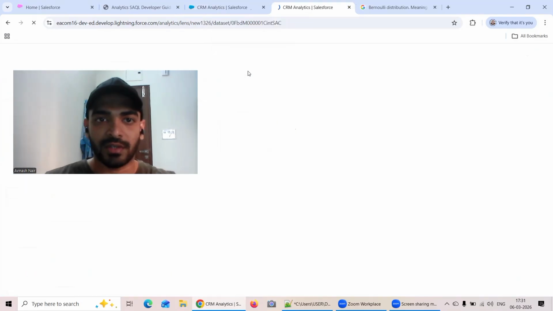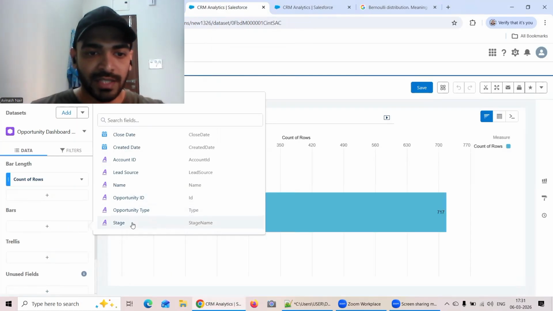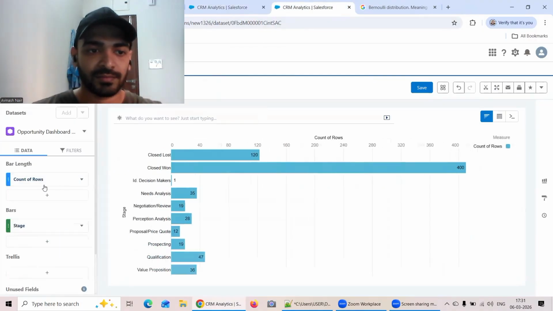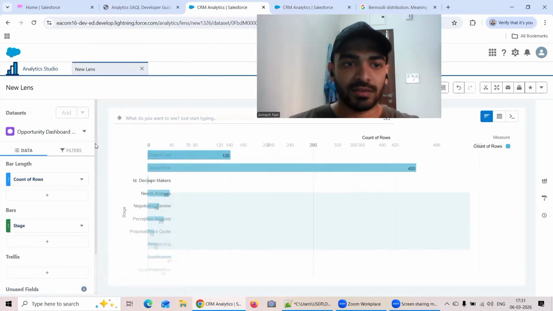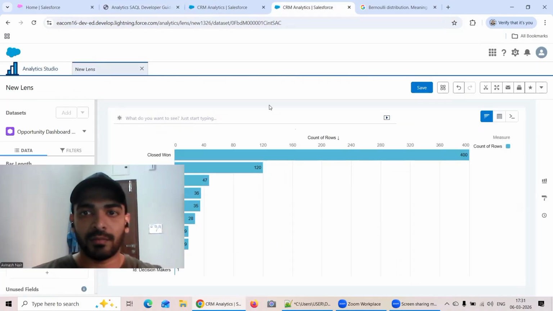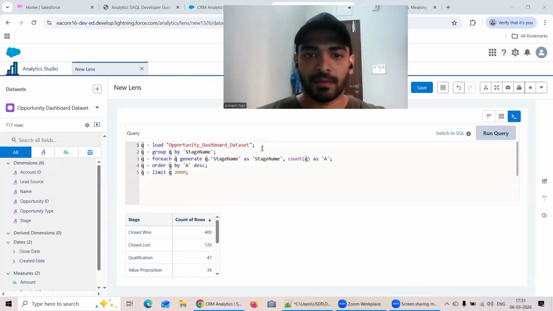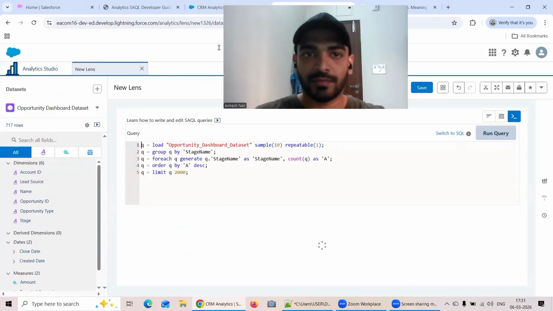Some network issue is there, not an issue. Let's try it out once again. So here I will go for group by stage name, and here also let me do the same exercise, going for descending order. And let's say I just copy this thing and paste it over here. Okay, so let me just run this query.